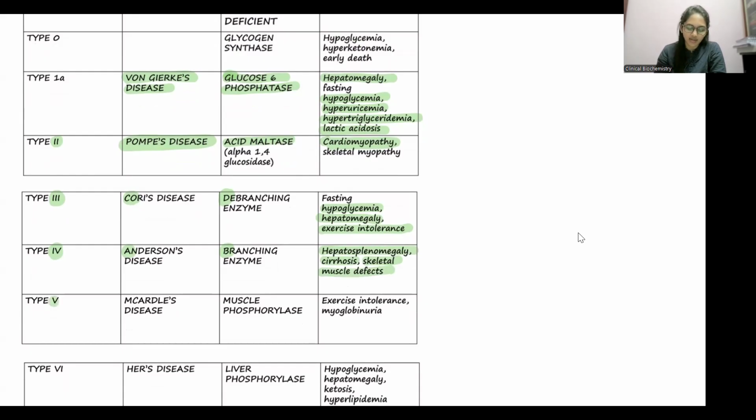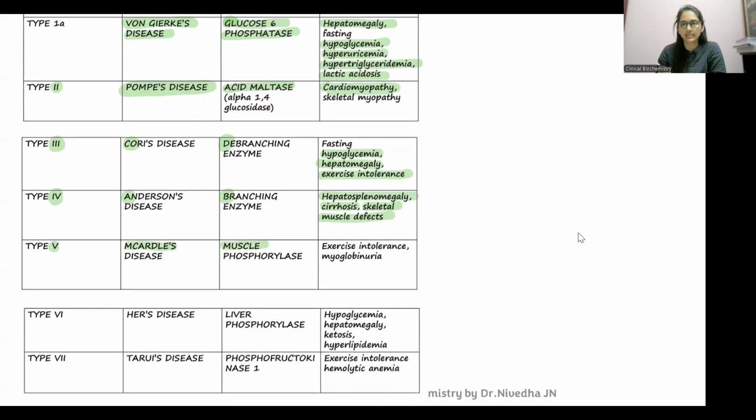Type 5 is McArdle's disease, which is M for muscle, muscle phosphorylase. So muscle exercise intolerance is there. Type 6 is Hers' disease, liver phosphorylase. So there is again liver hepatomegaly, hypoglycemia. Type 7 is Tarui's disease, which is due to phosphofructokinase 1 enzyme deficiency, which is an enzyme of glycolysis.